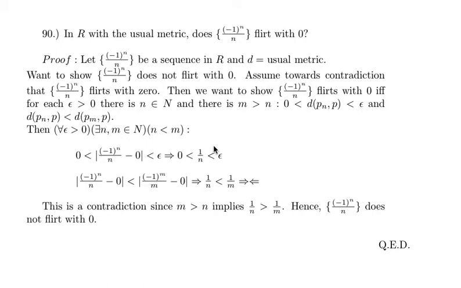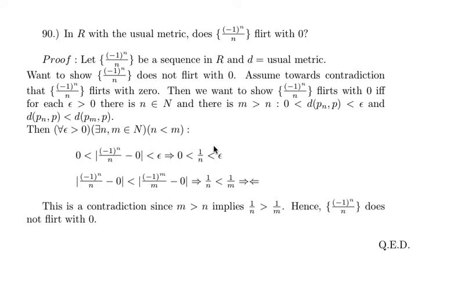Then, if this is what we're assuming, the sequence (-1)^n over n flirts with 0 if and only if for each epsilon greater than 0 there is an n in the natural numbers and there is an m greater than n such that 0 is less than the distance d(p_n, 0), and that distance is less than epsilon. And we have to show that the distance in terms of p_n is less than the distance in terms of p_m.